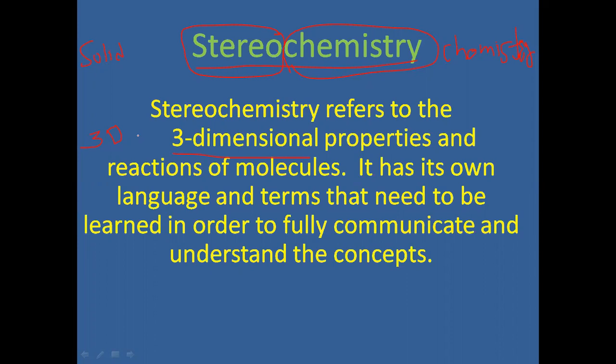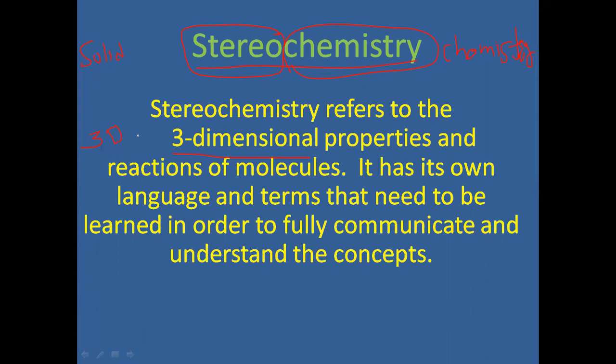Nothing but the study of the three-dimensional properties of molecules, like physical as well as chemical properties of solid substances in three dimensions. That study is called stereochemistry.